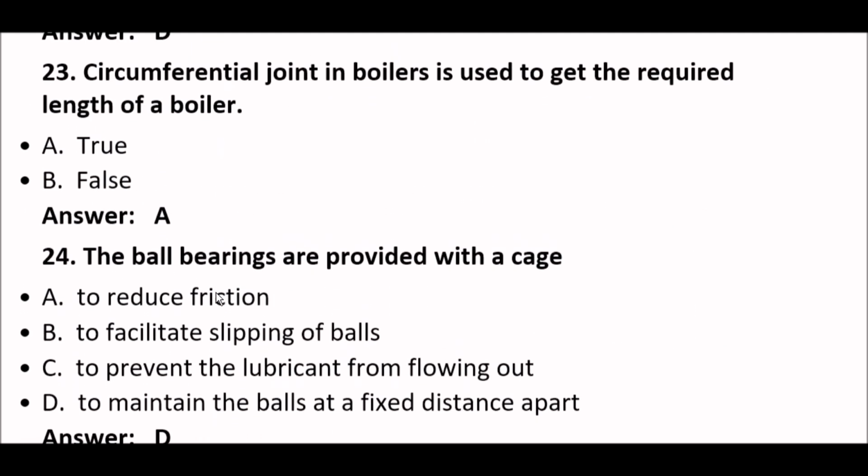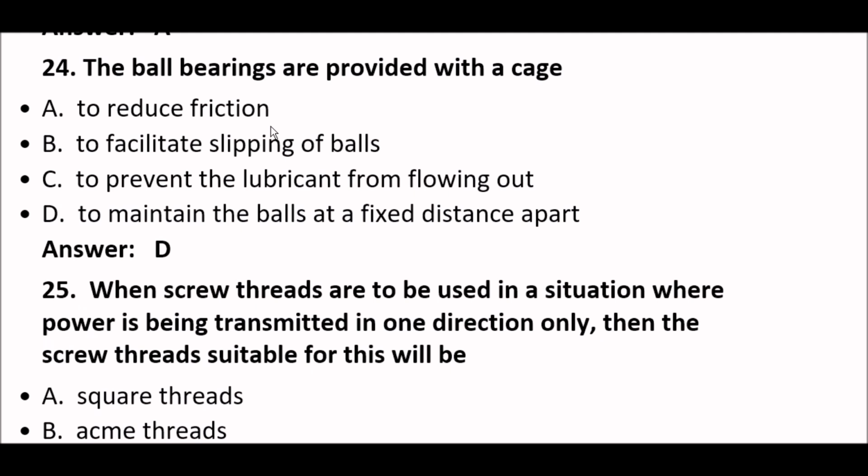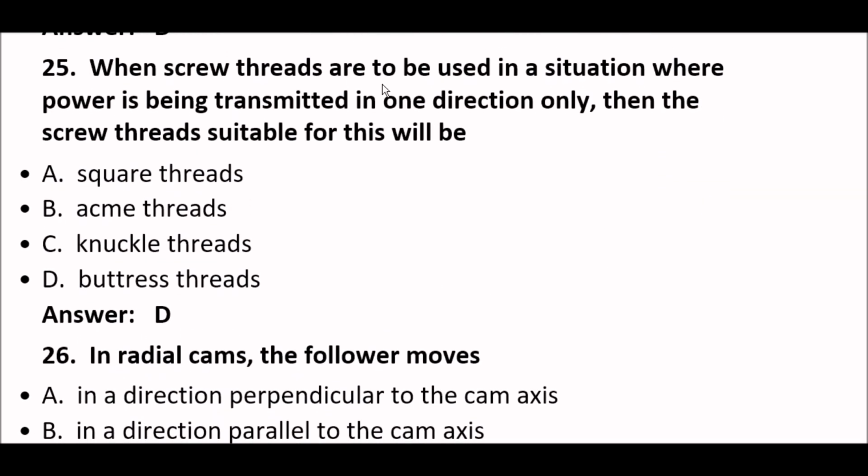Next, circumferential joint in boilers is used to get the required length of a boiler is true. Next question. The valve bearings are provided with a catch to maintain the valves at a fixed distance apart. Okay, so right answer is option D. Next, when screw threads are to be used in a situation where power is being transmitted in one direction only, then the screw thread suitable for this will be buttress threads. Option D. Okay. Next question.